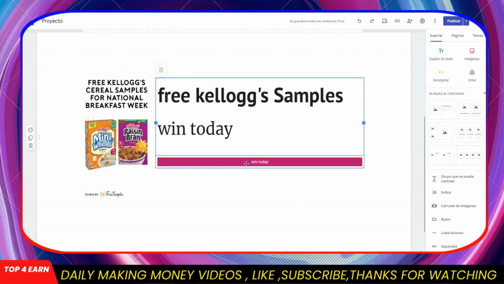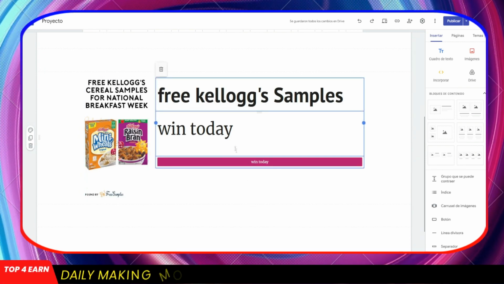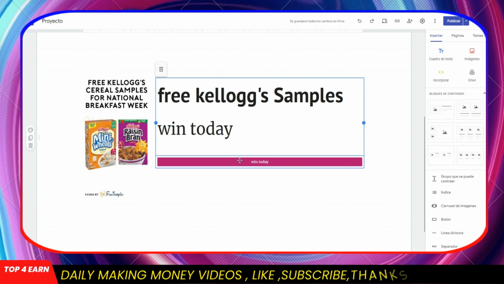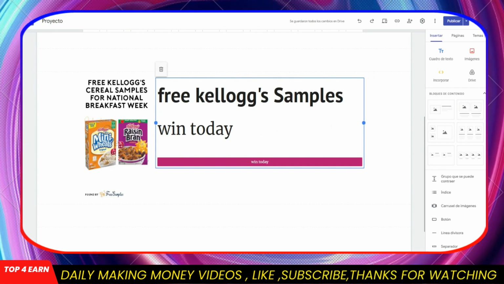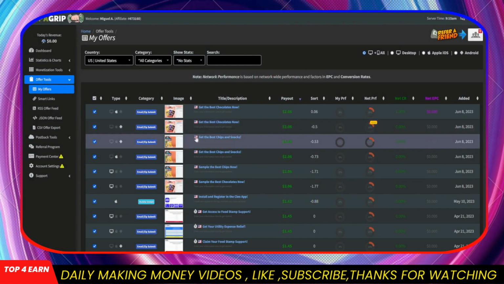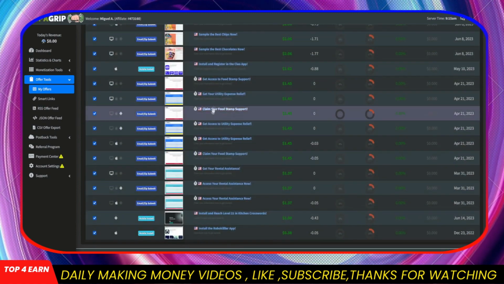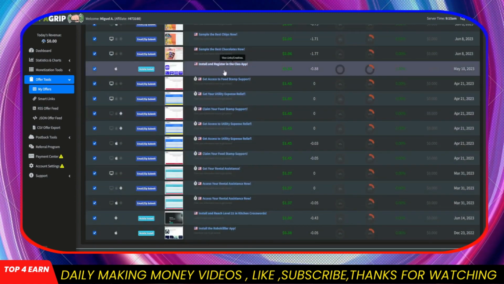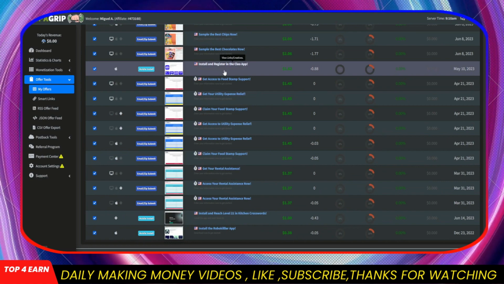This is just one of the examples. In fact, you can do this with all these pages that appear here. The truth is that there are very good opportunities, which will be paying you quite well. Without a doubt, it is a super simple method which you can replicate over and over and over again in order to maximize your earnings.